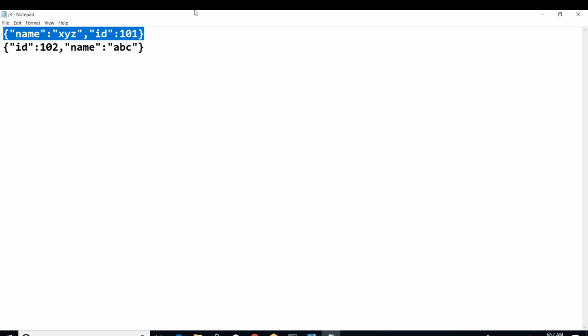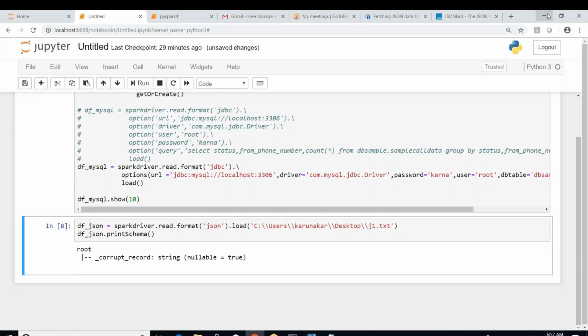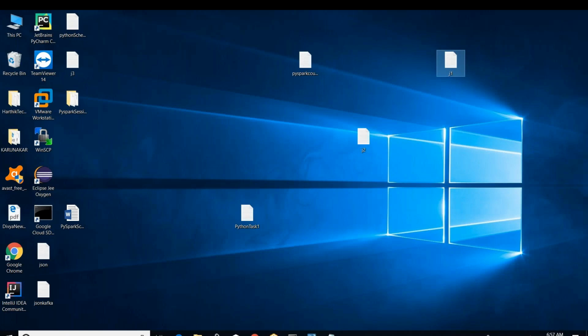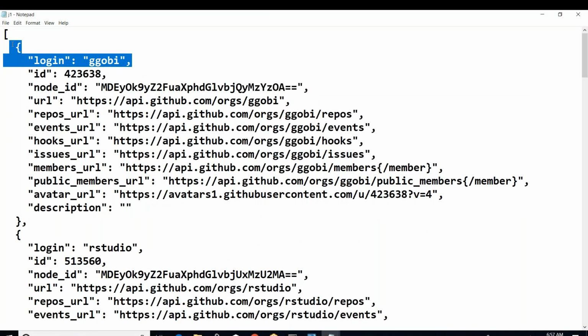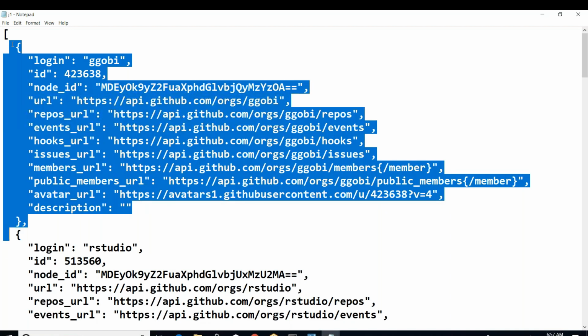But if you have a look at the J1 file, you can see that each JSON record is distributed across several lines here. From here to here, this is only one JSON record. So all the fields are not in the same line. They are in multiple lines. Login is one field, and ID is one field. Node ID is one field. Likewise, each field is in a separate line. But here we have it in a single line.